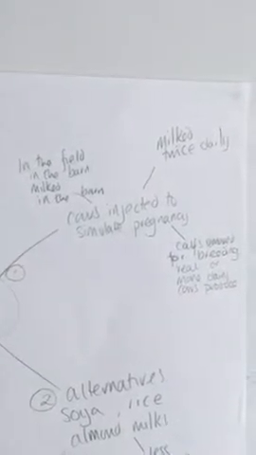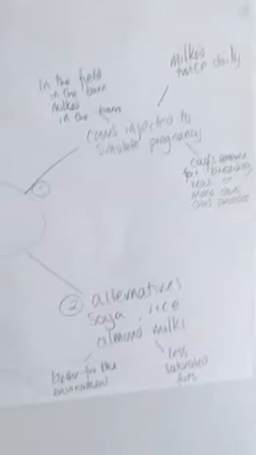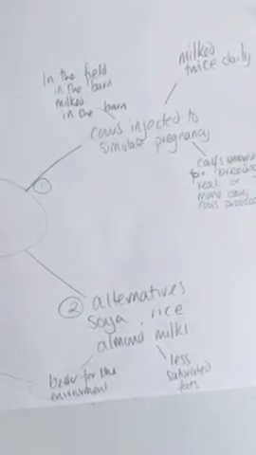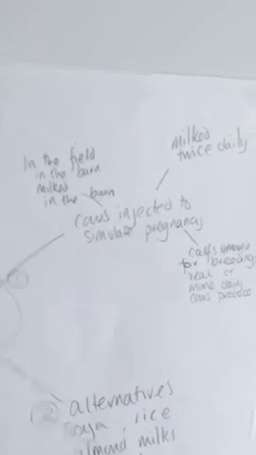I know that cows are injected to stimulate pregnancy, but there are some alternatives to milk such as soya and rice. And then I thought about the effects on the environment and in the production of meat. So if I was going to talk through this with you for 2 minutes, I would introduce my speech.